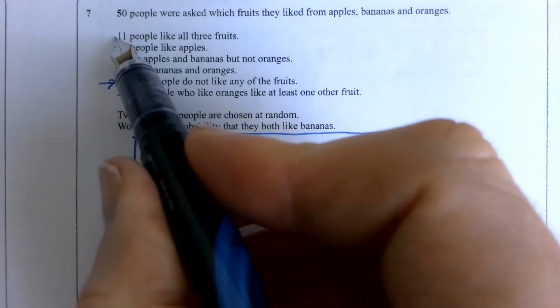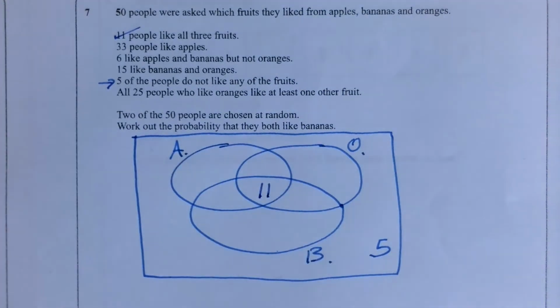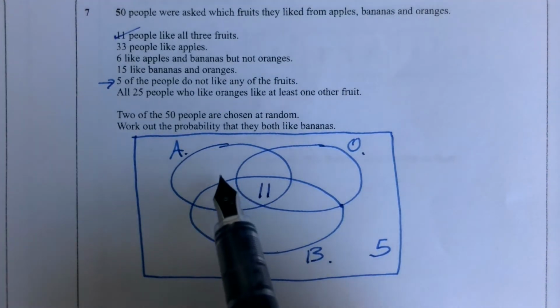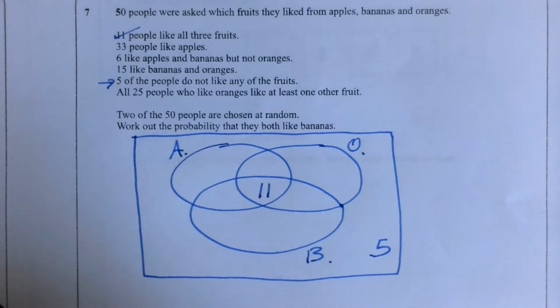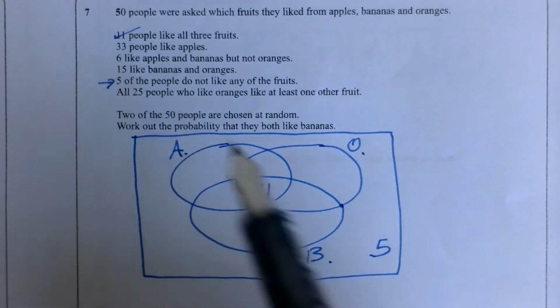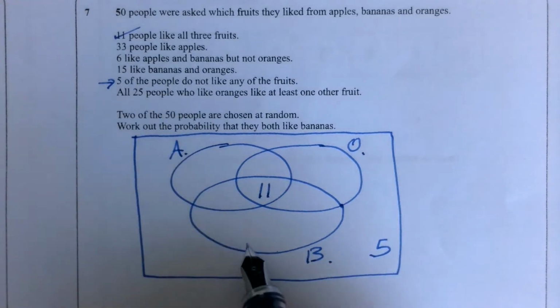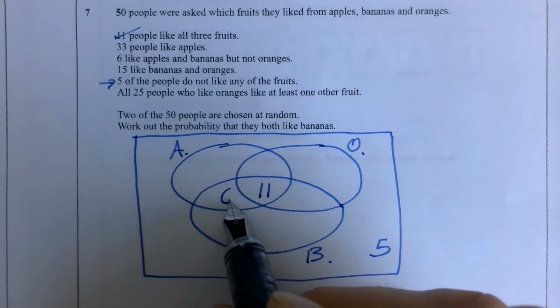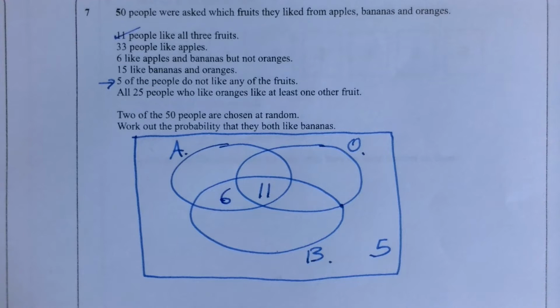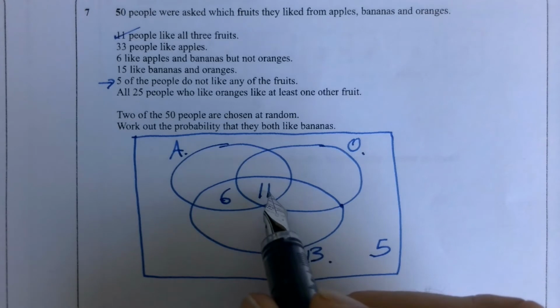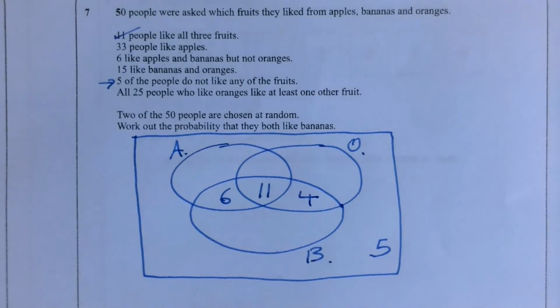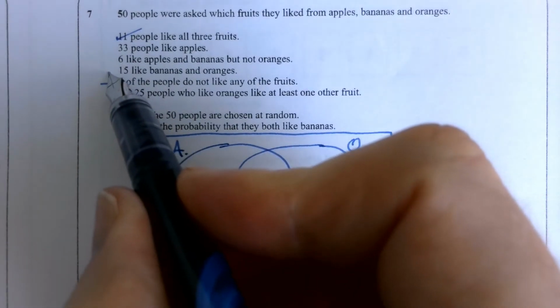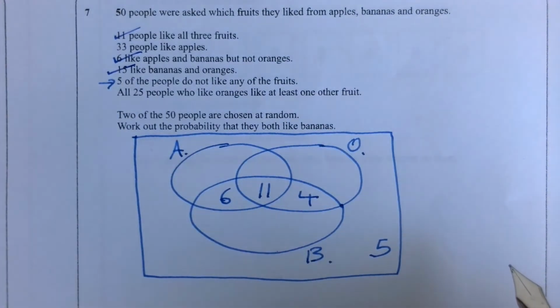11 people like all 3 fruits, so we can put them there. 33 people liking apples, well, we've got 3 different zones to put the remaining 22 people into, so we can't do that yet. 6 people like apples and bananas, but not oranges. Well, that's useful, so we can put a 6 there. And then it says 15 people like bananas and oranges. Well, we already know 11 like them and apples, so it must be another 4 to make bananas and oranges up to 15. So that's that and that.